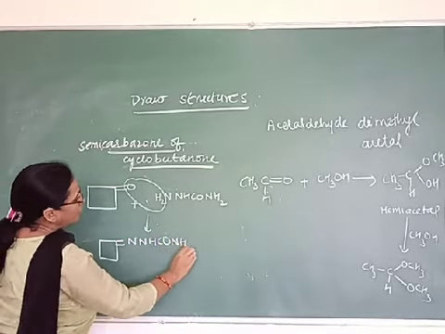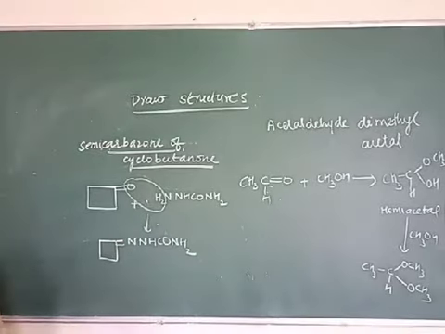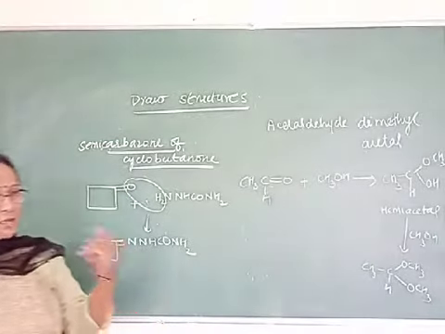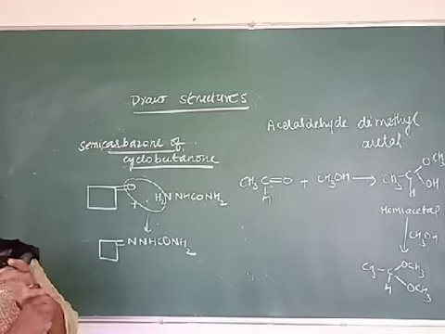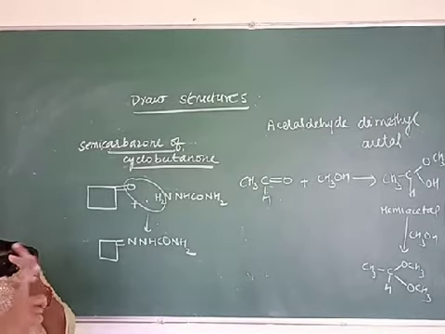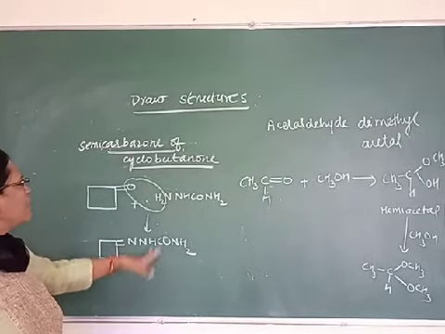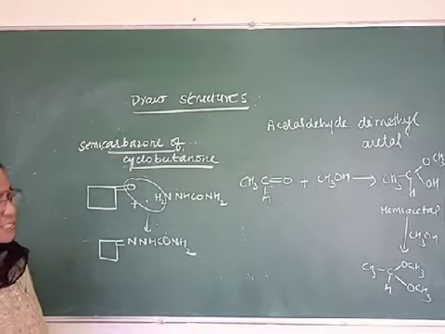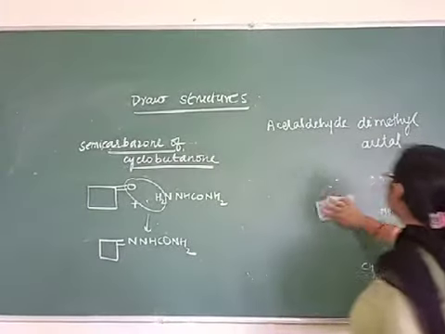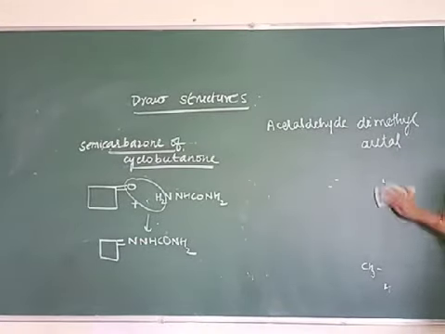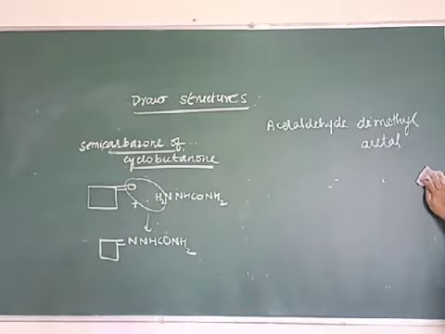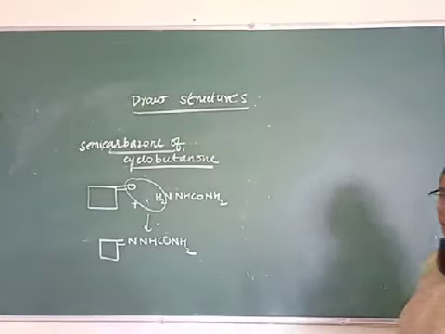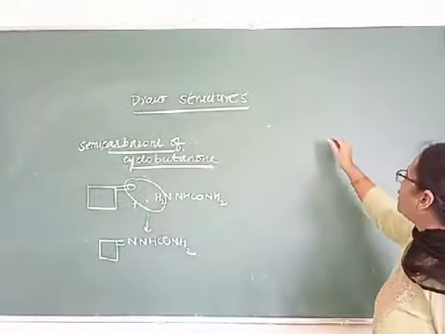For this you should remember the structures of these ammonia derivatives. We have studied these ammonia derivatives, semicarbazide, then there was 2,4-dinitrophenylhydrazine, then phenylhydrazine, then hydrazine. All these structures, if you remember, it is very easy to prepare those derivatives. Now next one is ethylene ketal of hexane-3-one. Ketals are formed when your ketone is treated with alcohol, and we have to take a dihydric alcohol. So ethylene ketal we have to prepare.